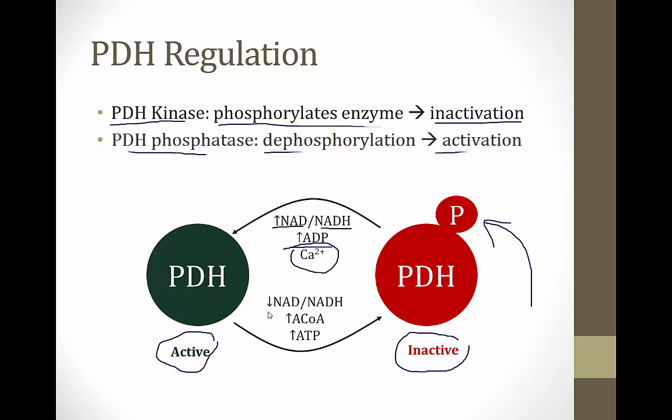Inactivators of the enzyme are written at the bottom here. When you have a low level of NAD relative to NADH, this tends to inactivate the process for the opposite reasons I described above. When you have a high level of acetyl-CoA, this inactivates the enzyme. This is feedback inhibition, so that you don't have molecules going into the TCA cycle at the same time as they're going into gluconeogenesis. And then high ATP levels will also inactivate the enzyme so that more ATP won't be generated via the TCA cycle.